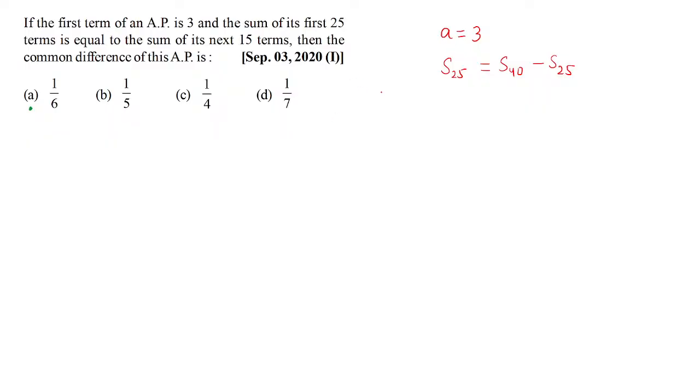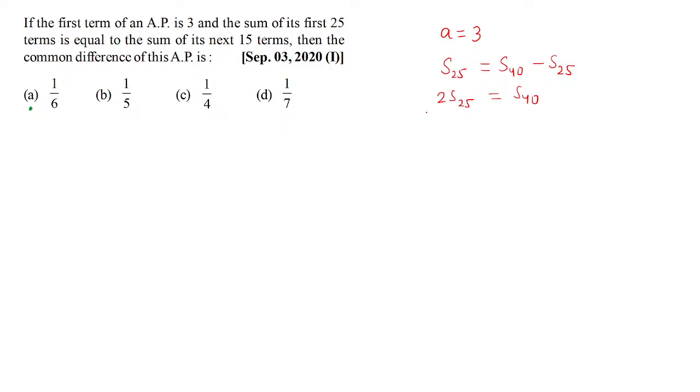It says the sum of the first 25 terms is equal to the sum of its next 15 terms. So the next 15 terms will be what? The 26th term to the 40th term. So I may say the sum of the next 15 terms is the sum of the first 40 terms minus the sum of the first 25 terms. So what you essentially get is 2 times the sum of the first 25 terms is equal to the sum of 40 terms.